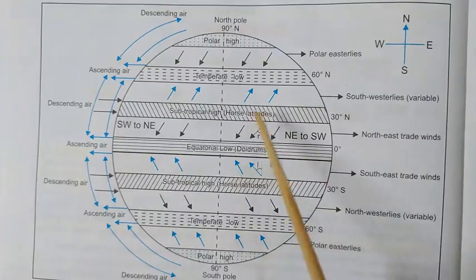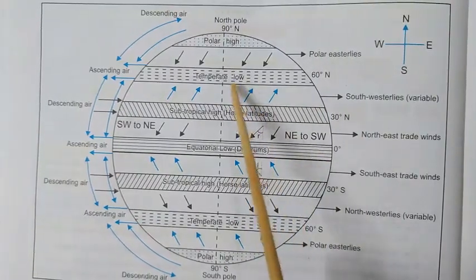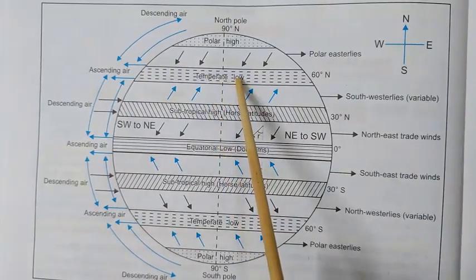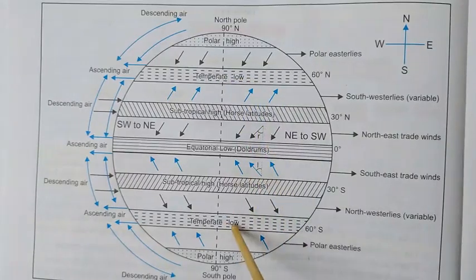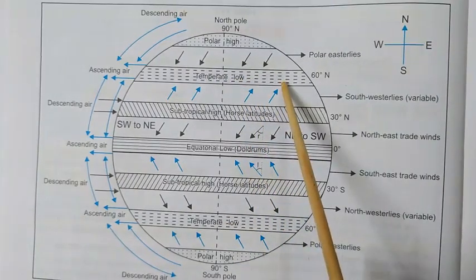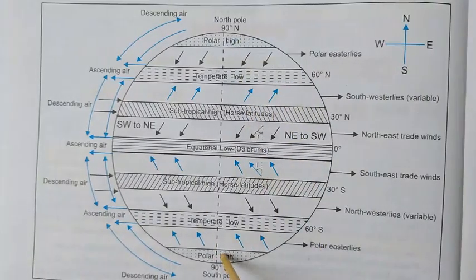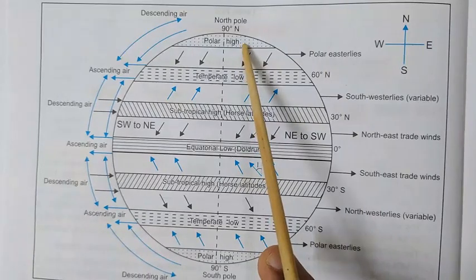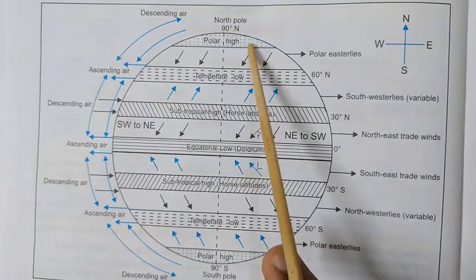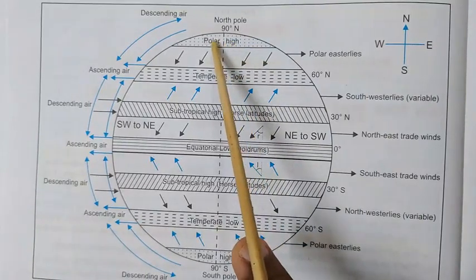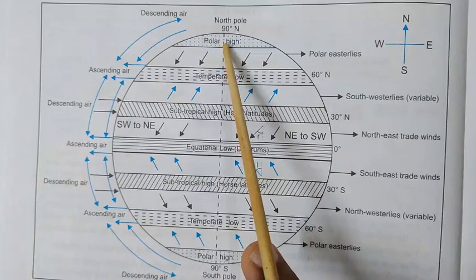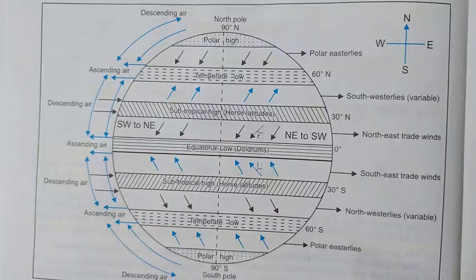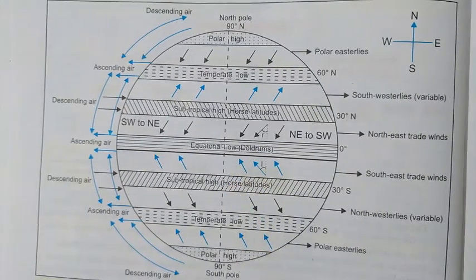This you can find in both hemispheres. Then in the temperate region, there is again a permanent low pressure belt. We call it the temperate low pressure belt. You can find it in both hemispheres, in the southern hemisphere and also in the northern. And on the polar region, as you can see, the temperature is very, very low. It's very, very cold there, and because of the cold temperature, it creates a permanent high pressure belt, and it is called polar high on both polar regions. So these are the important permanent pressure belts.